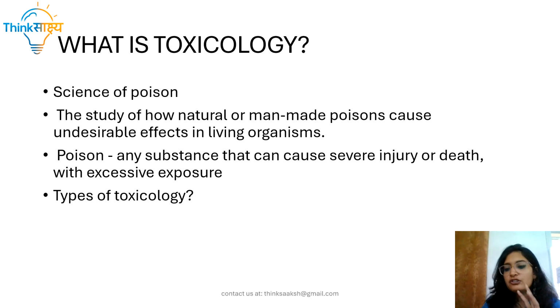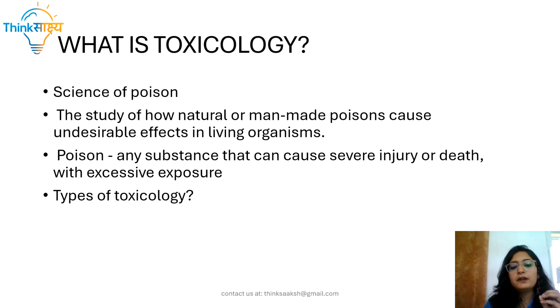What are the other changes that the drug will bring about in the body, which can be sedation, or excitation, or hallucinations, anything. And how many types of toxicology are there? We have a lot of types of toxicology depending on what kind of effects they are going to produce.